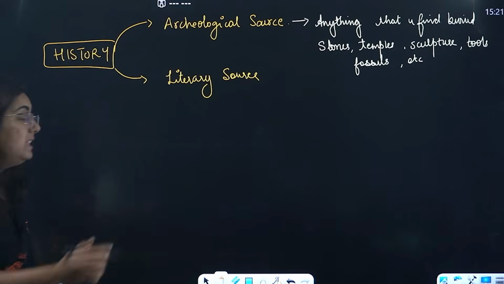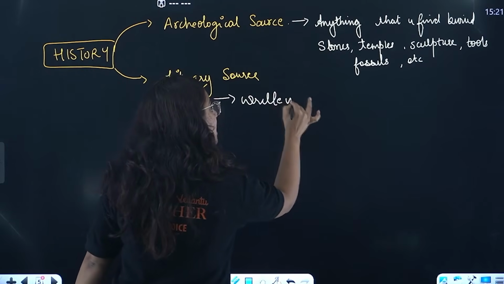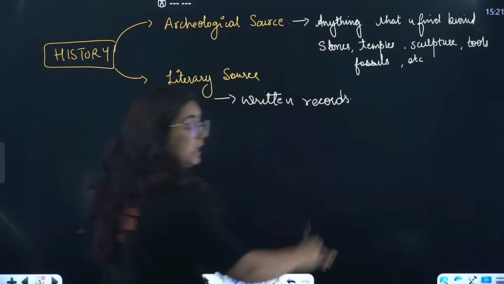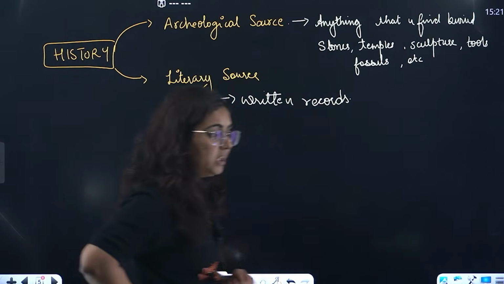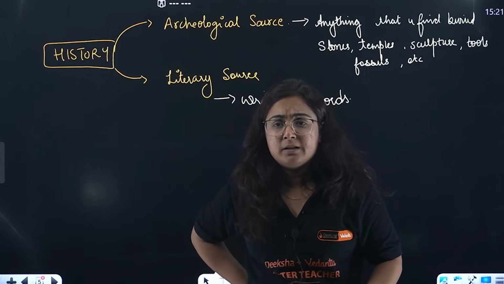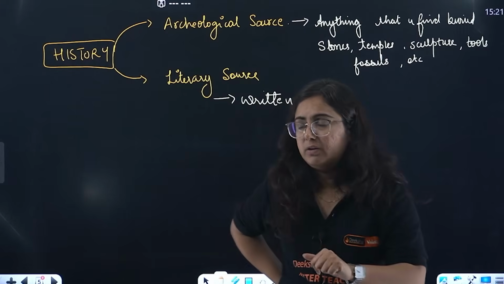The second one is literary sources. Literary sources here mean all the written records. All the written records are known as literary sources. Now one more question, ma'am. Did the early humans know about writing? No beta, they did not know. So we will discuss that too.